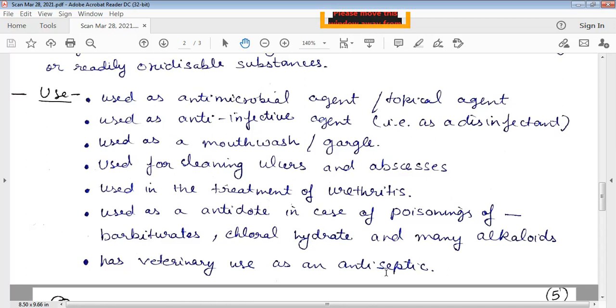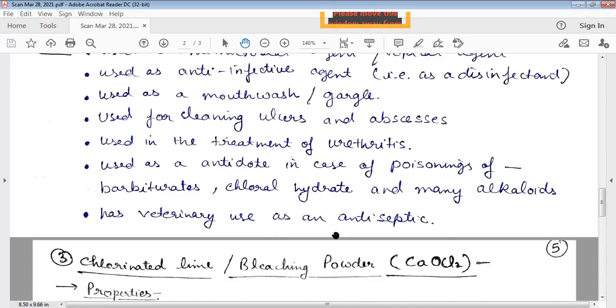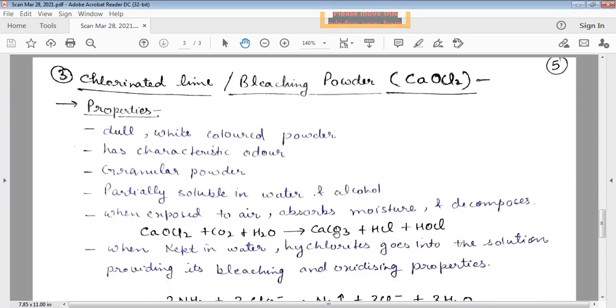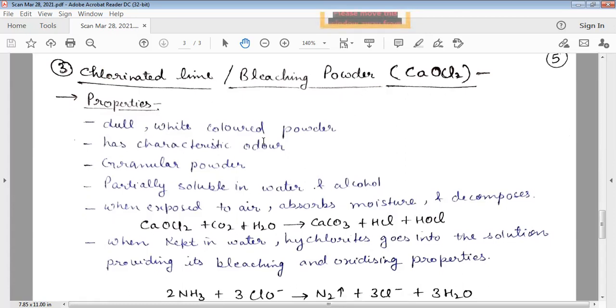Now we will discuss the next compound, that is bleaching powder, or we can say chlorinated lime. The molecular formula of bleaching powder is CaOCl2. Now we will discuss the properties. It is a dull white colored powder. It has a characteristic odor. It is granular. It is partially soluble in water and alcohol.